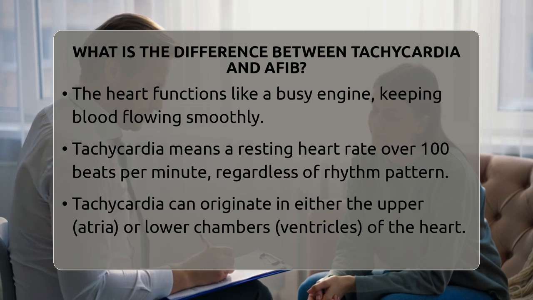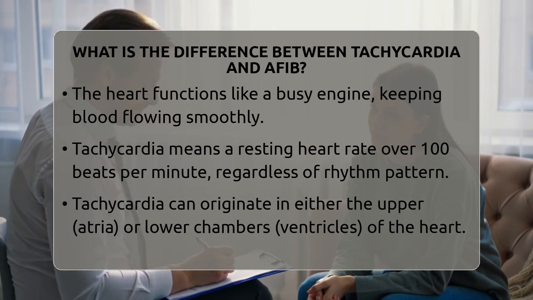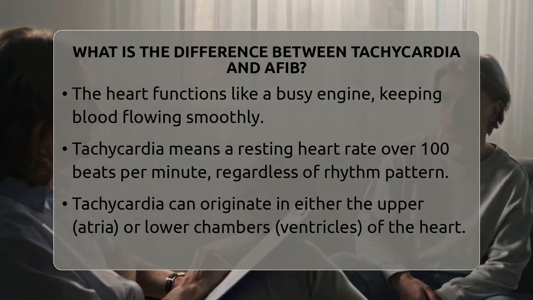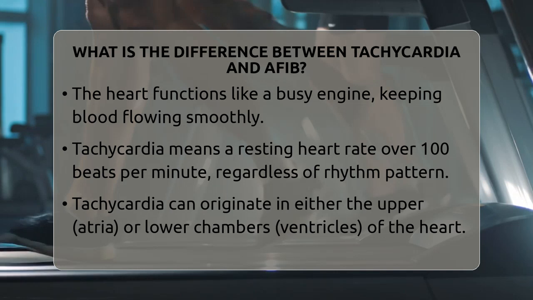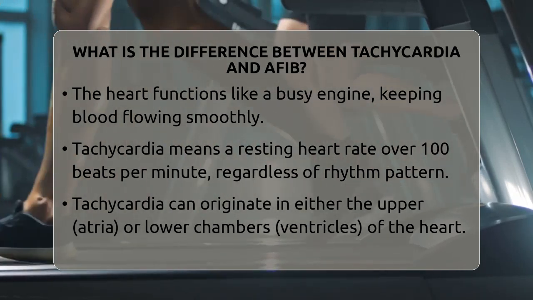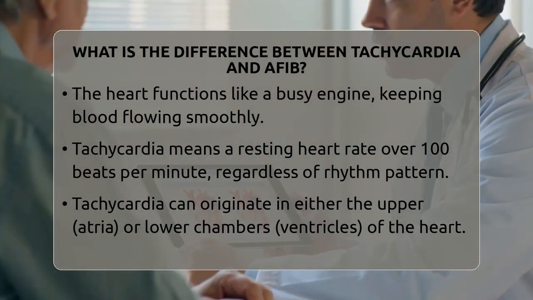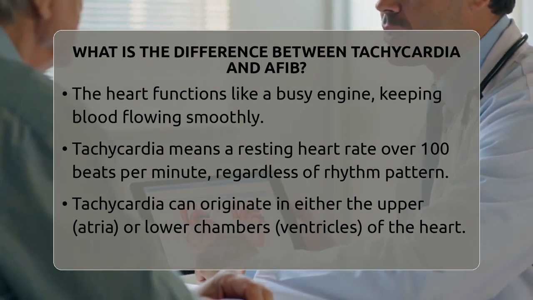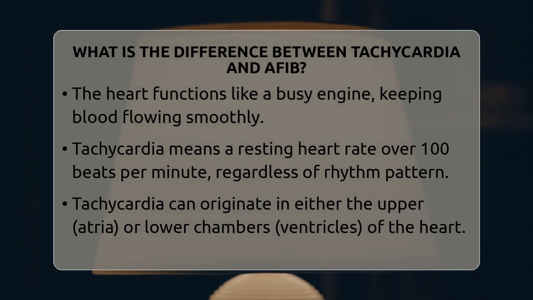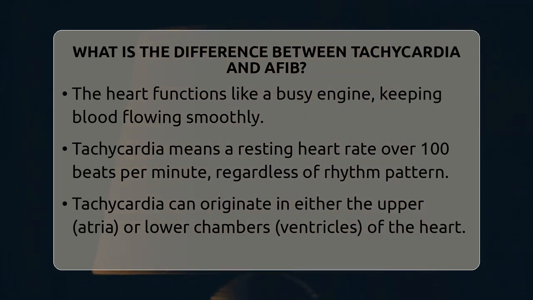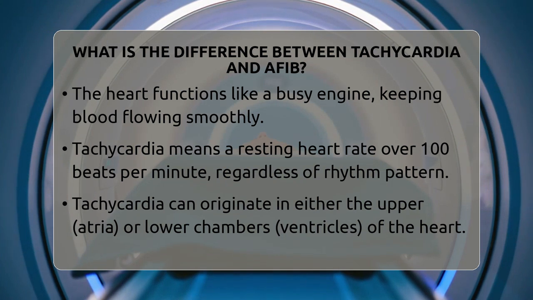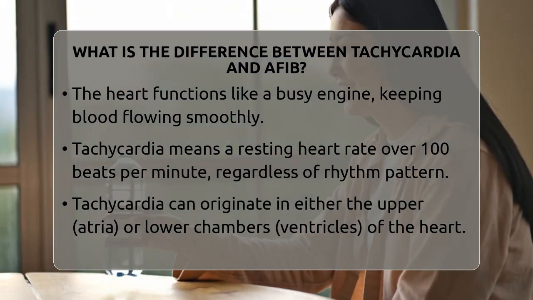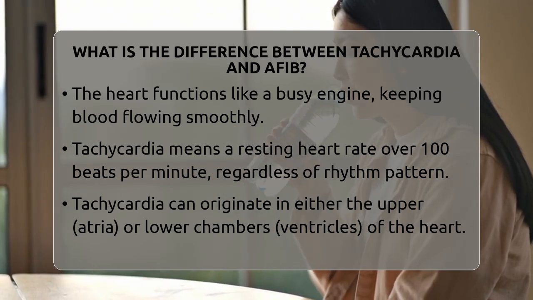Tachycardia simply means a heart rate that's faster than normal, usually over 100 beats per minute when you are resting. It's a broad term that describes how fast your heart is beating, but it doesn't specify the pattern or where the abnormality starts. Tachycardia can happen in different parts of the heart, including the upper chambers called the atria or the lower chambers called the ventricles. It can be caused by various factors like stress, caffeine, or underlying heart conditions, and sometimes it occurs without any clear reason.